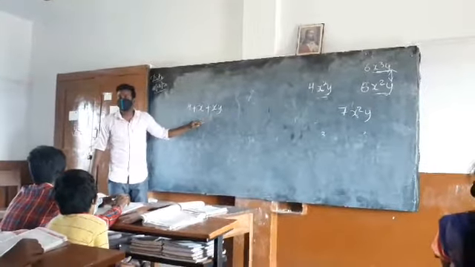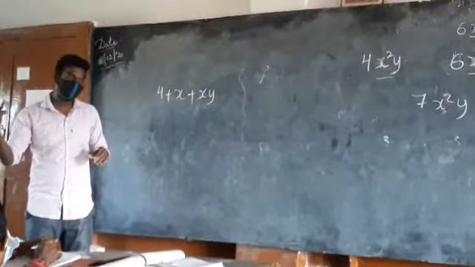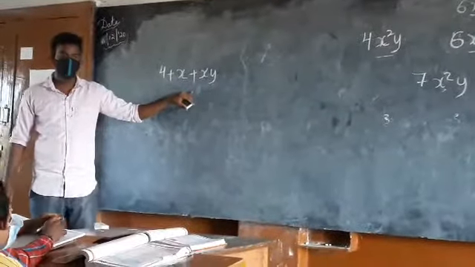This is an expression having how many number of terms? 3 number of terms. This is a trinomial expression. This is an example of an expression.